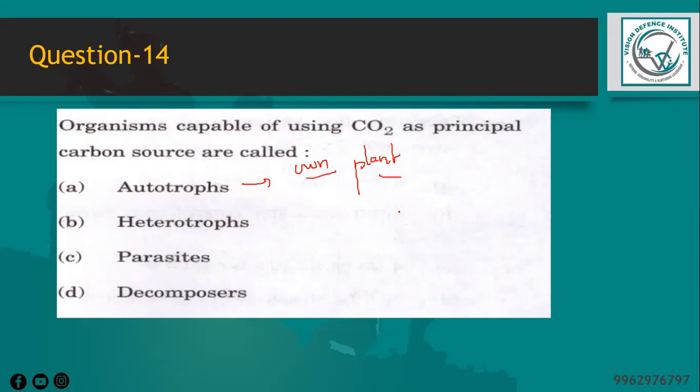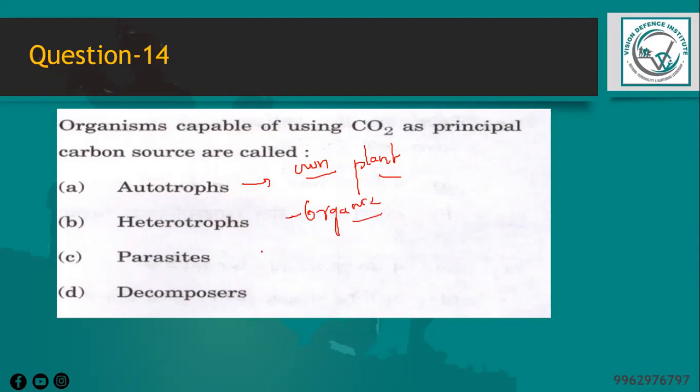So these heterotrophs are said to be dependent on others for their food, right? Animals and human beings are all considered to have the heterotrophic mode of nutrition. Here they are not able to produce their own food, so they must obtain organic molecules from other organisms. They consume organic matter such as other plants or animals as their source of carbon.